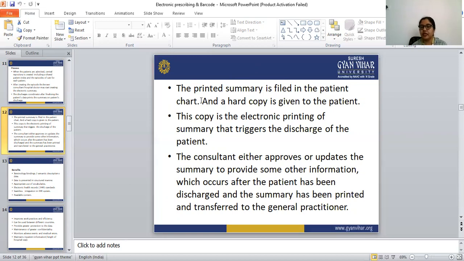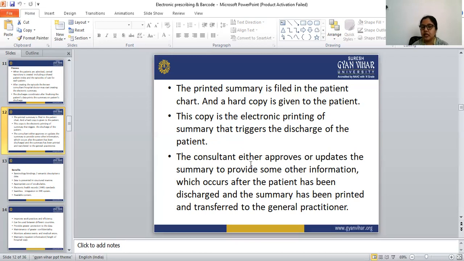The hard copy is given to the patient for reference, and the printed summary filed in the patient chart is for future reference in the hospital. This electronic printing of the summary triggers the discharge of the patient.